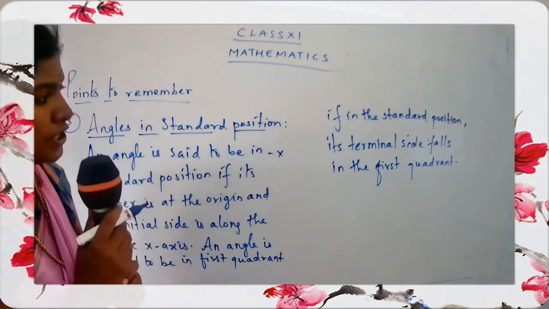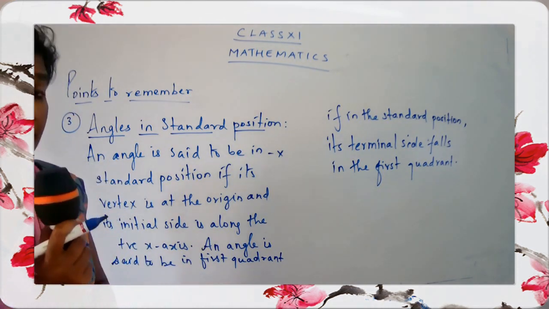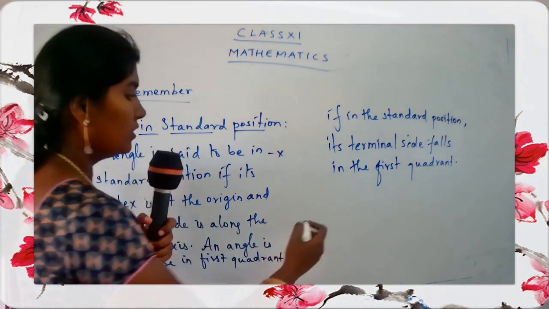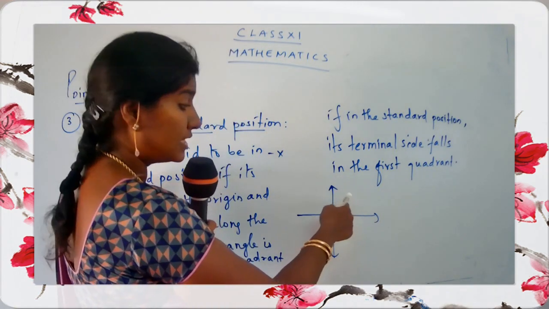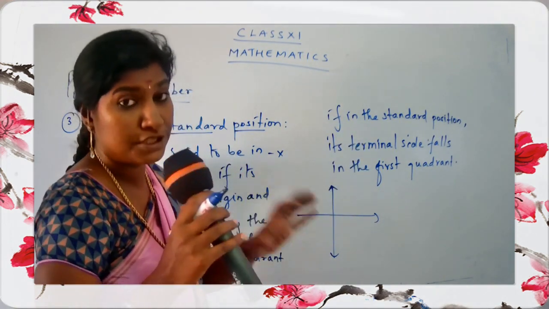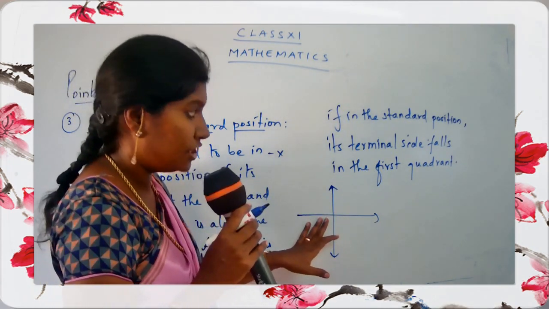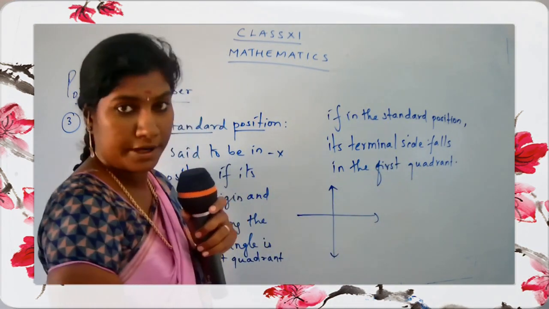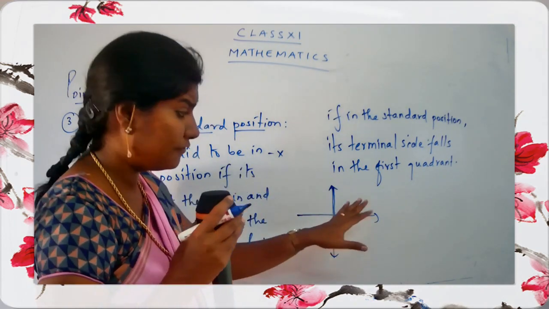And now here we are talking about the first quadrant. When you are going to say that an angle is lying in the first quadrant, first of all you should have an origin. If in the standard position the terminal side falls in the first quadrant, it means the angle will be lying in the first quadrant.